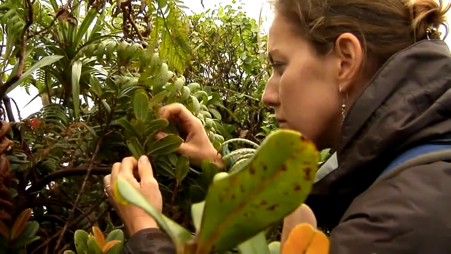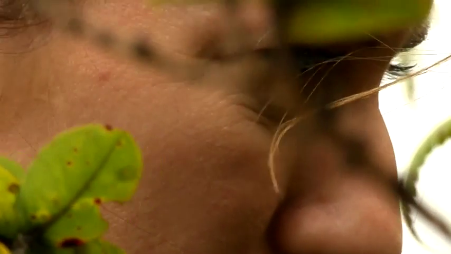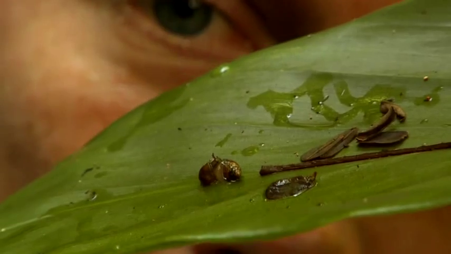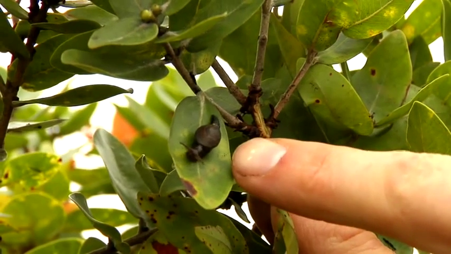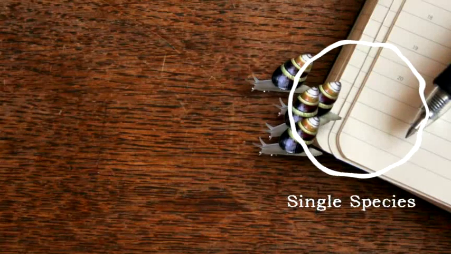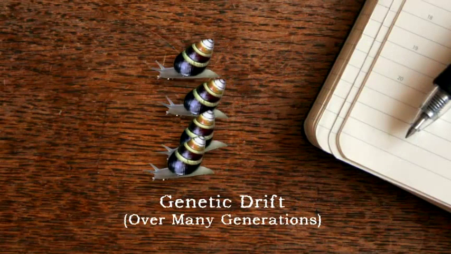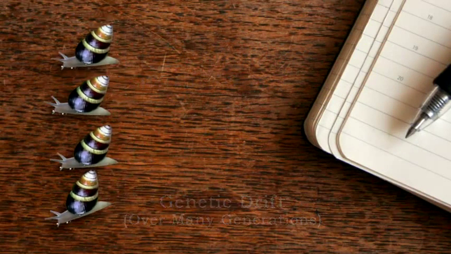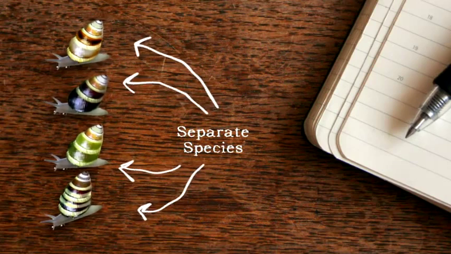It's easy to see how that might have occurred here, especially when we know that these snails can live their whole lives on a single tree. It's likely that small mutations, in combination with random changes in gene frequencies in the population, or genetic drift, caused the population of snails to differentiate enough to result in speciation. So you can see how the topography of these mountains led to the isolation of the snail populations, resulting in speciation. And since we're having a hard time finding the snails in the field, let's head to a rearing facility to observe these species of snails.